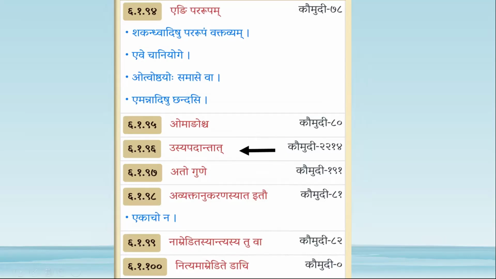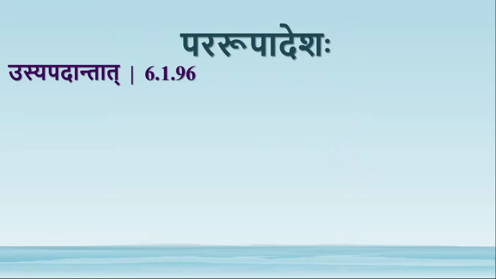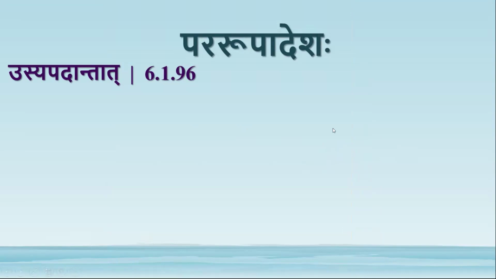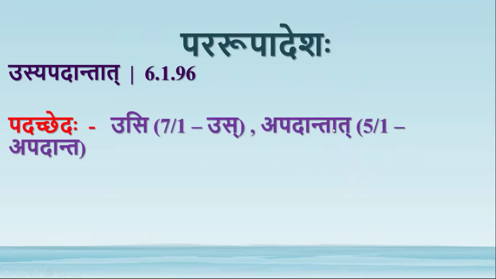Okay, let us take Usya Padantat now. Usya Padantat 6196. Padachedaha Usi Apadantat. Usi is the Saptami Ekavachana of Usi. Apadantat, Apadanta Shabdasya Panchami Ekavachana Rupam.